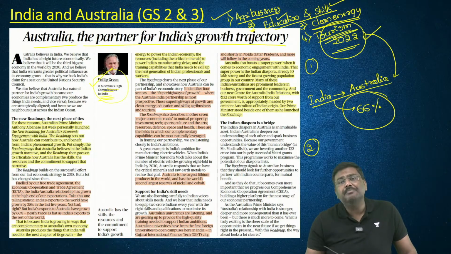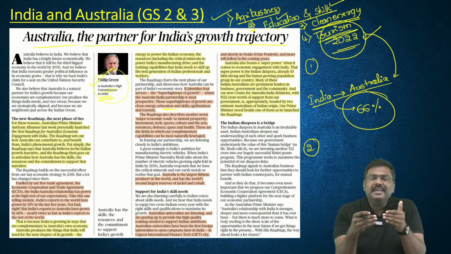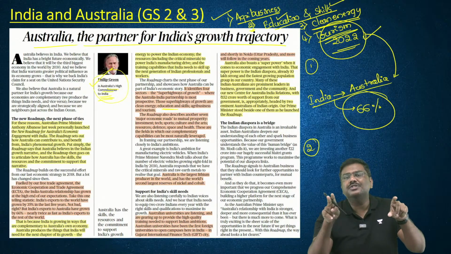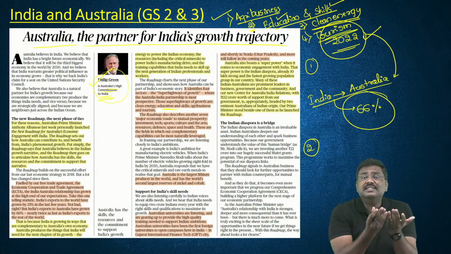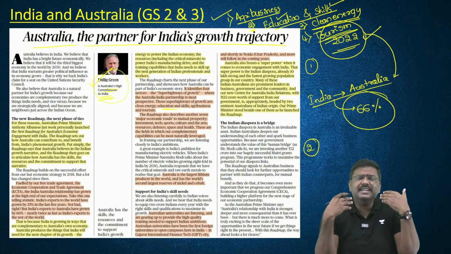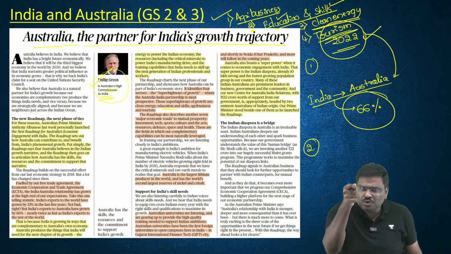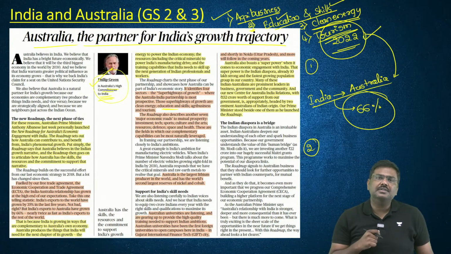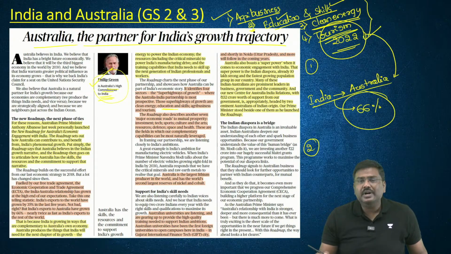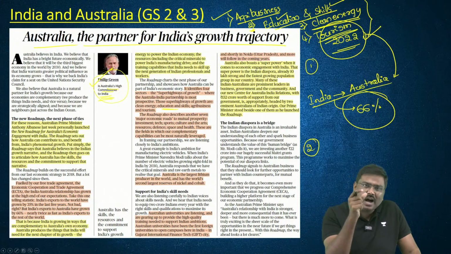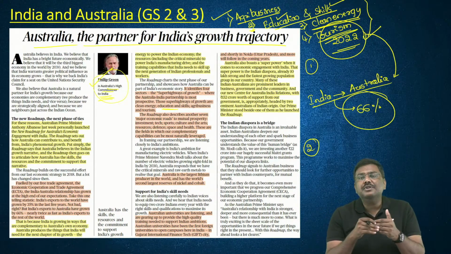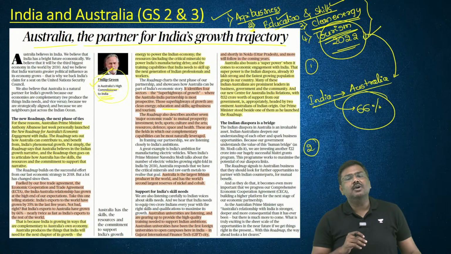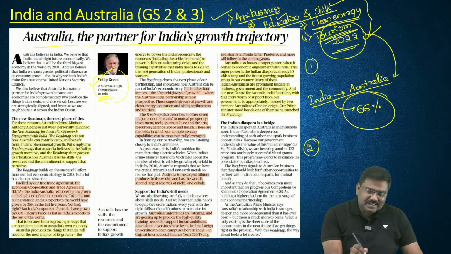And finally, tourism. There is a very close linkage in terms of tourism between India and Australia, because a lot of Indians travel to Australia. They want to harness this potential and generate millions and billions of dollars in tourism activities. So these are the four very important strategic pillars, or highways, that have been identified by the government of Australia to foster cooperation between India and Australia. Done? So these are certain important points mentioned in the article here.